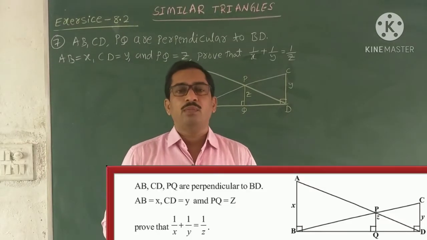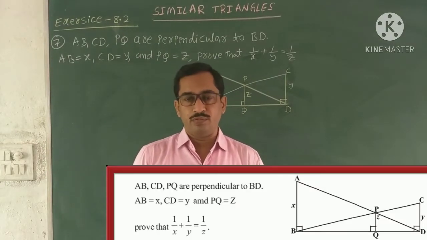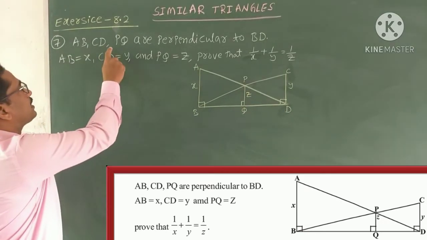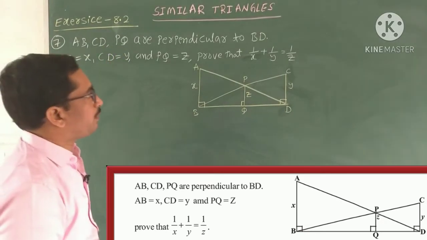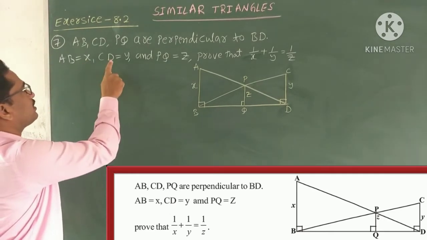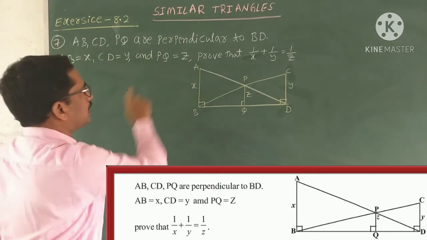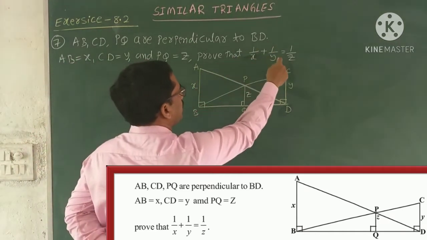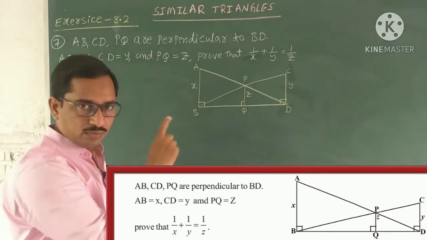Now next, 7th problem. It is important from the exam point of view for 4 marks. Now see, AB, CD, PQ are perpendicular to BD. AB equal to X, CD equal to Y, and PQ equal to Z. Then prove that 1 by X plus 1 by Y equal to 1 by Z. We have to prove that.